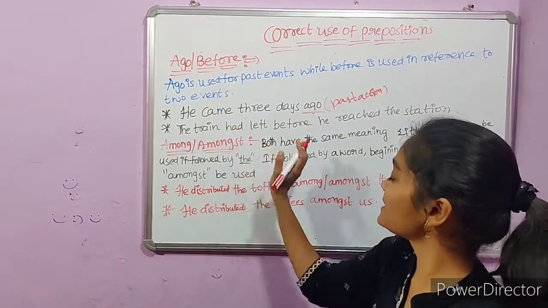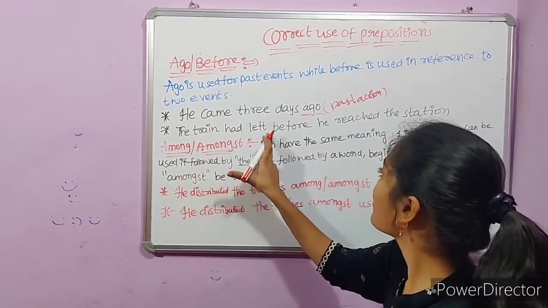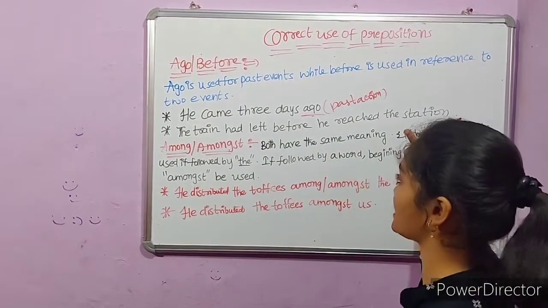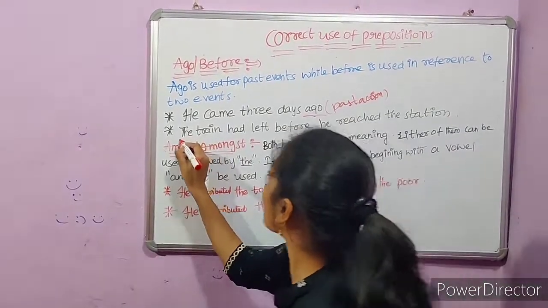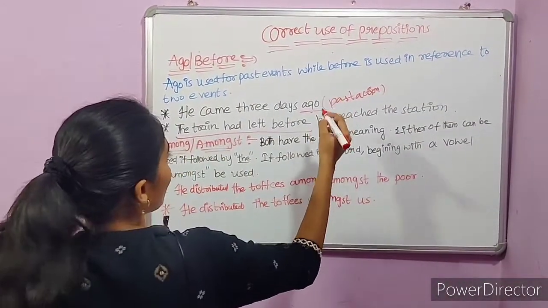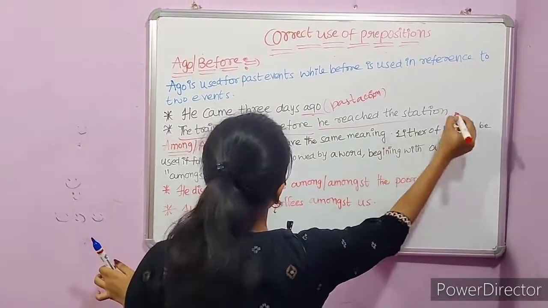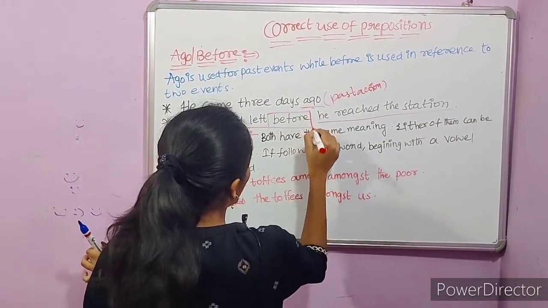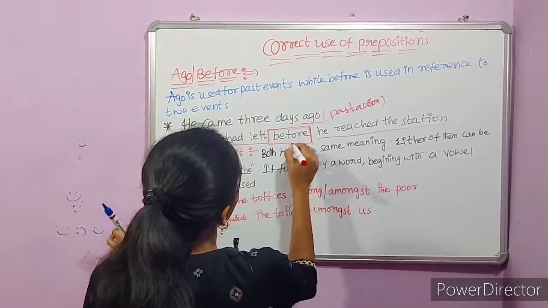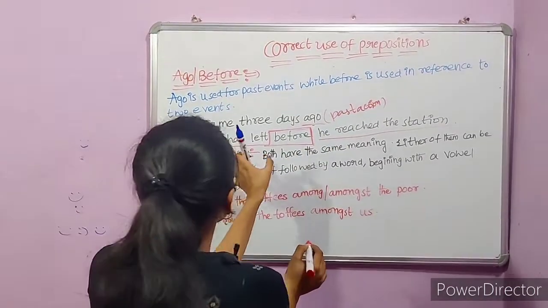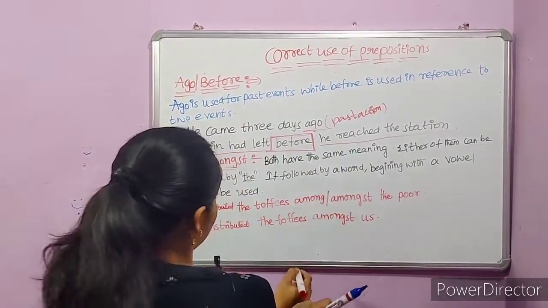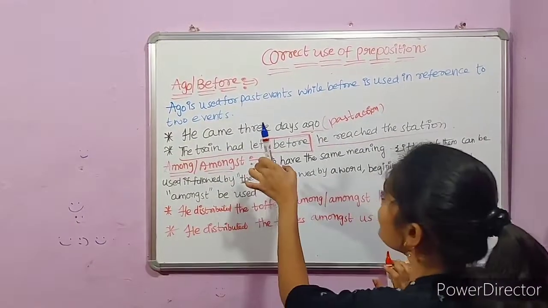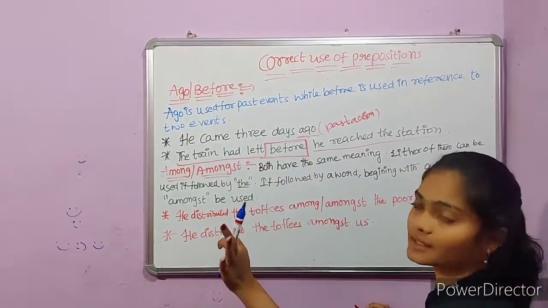But in the second sentence, the train had left before he reached the station. Here, the train had left is one clause and he reached the station is the other. Here before relates them, and at the same time it states which action takes place first. Therefore, this is the difference between these two words.